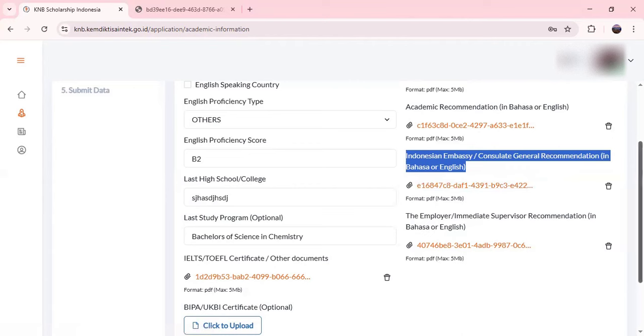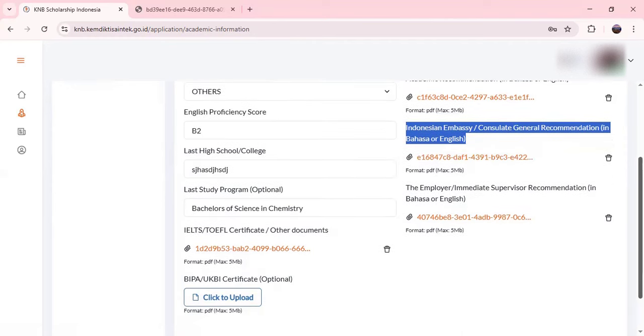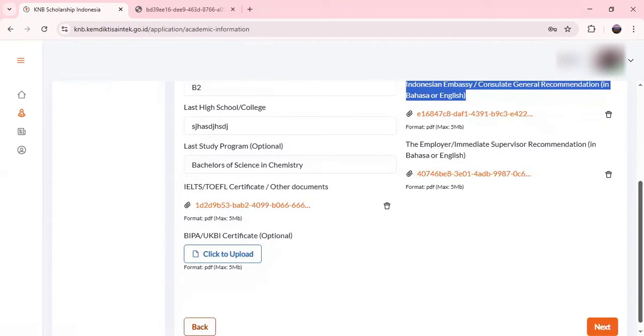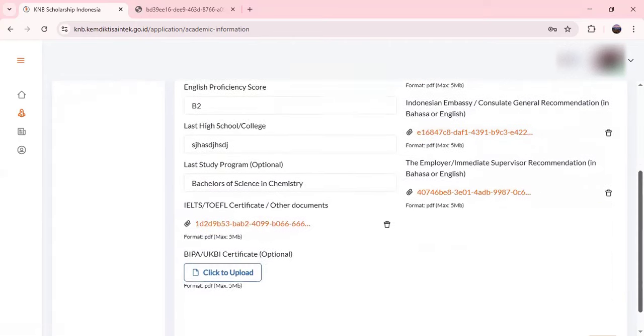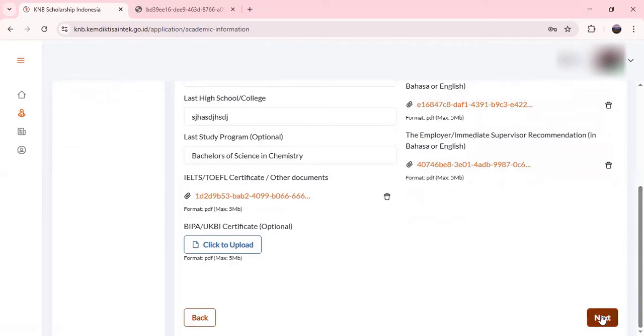For Pakistan, you will get it after 17th March, so you will have to wait for that. And here you will have to upload your immediate supervisor's recommendation, or if you're working, the recommendation from your employer. After filling in all these details, you will directly move to the next part of the application.